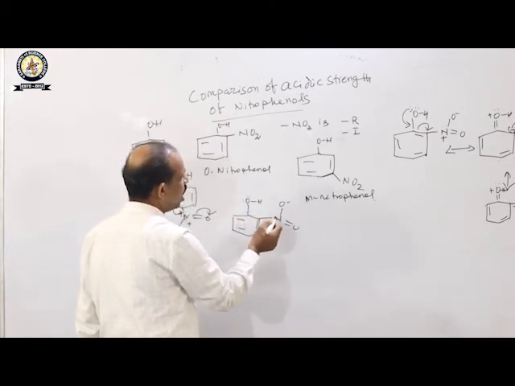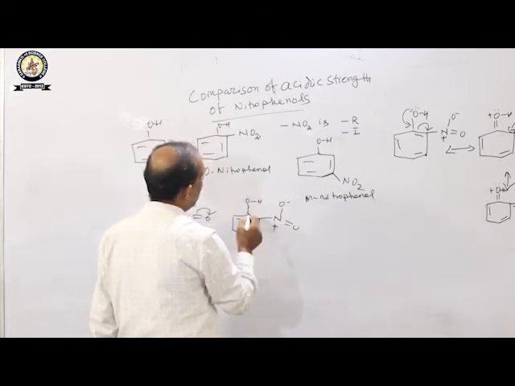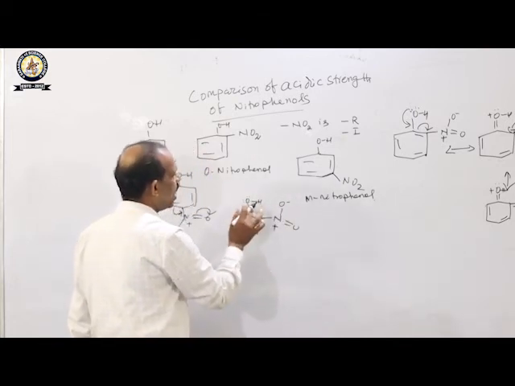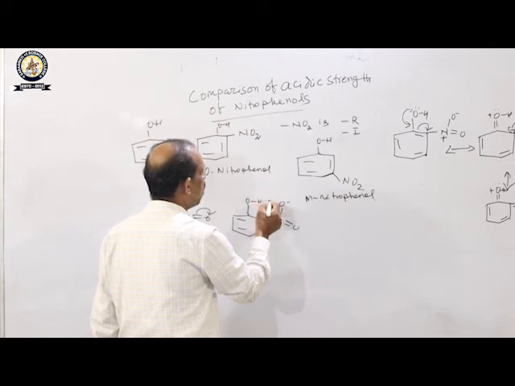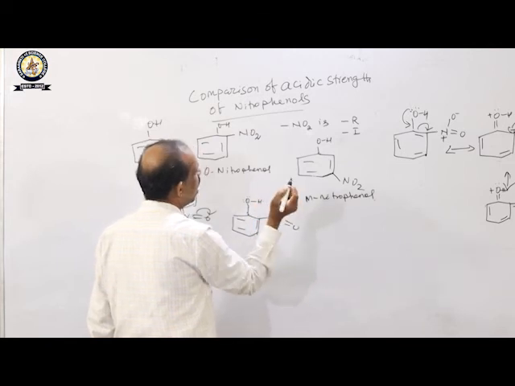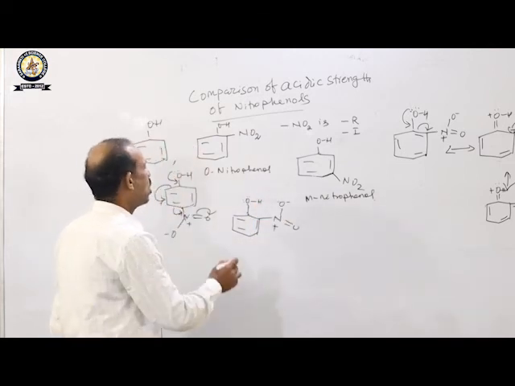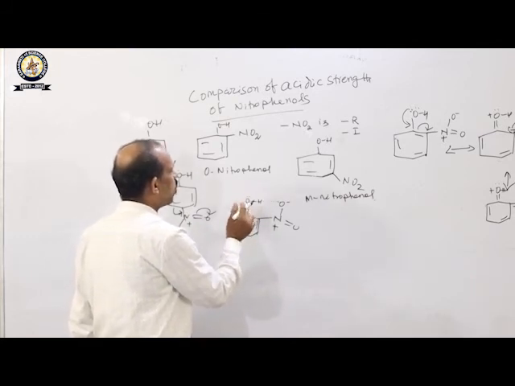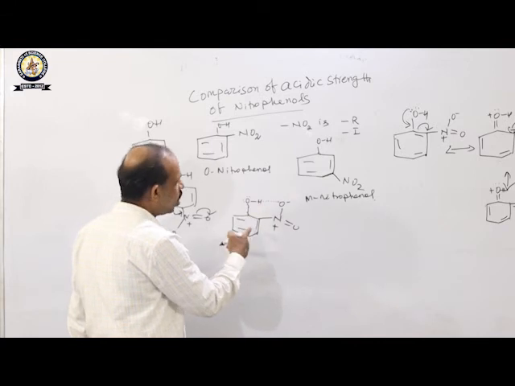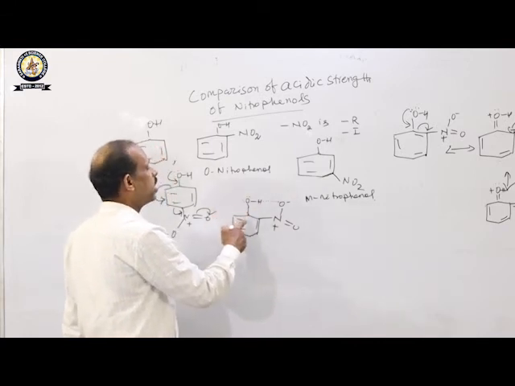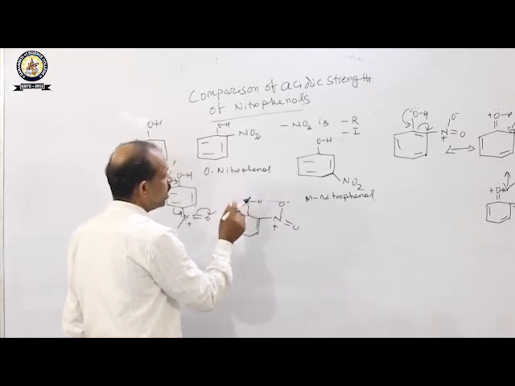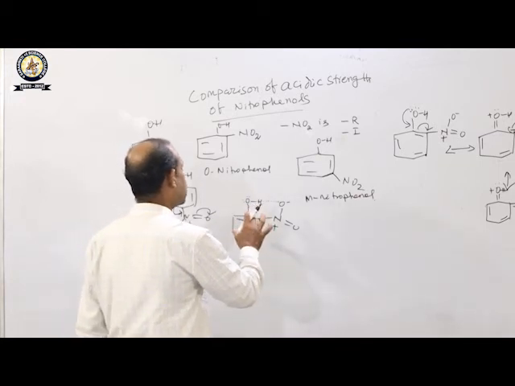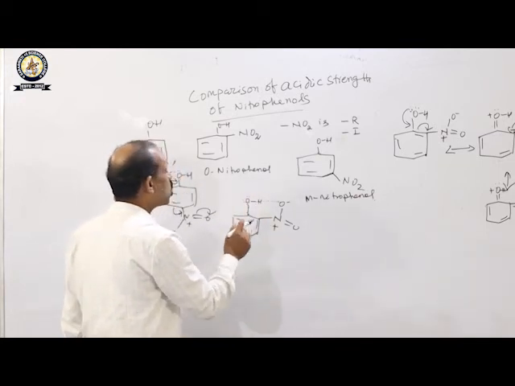At the ortho position, this is your nitrogen, this is your oxygen, and this is your OH group. So there will be hydrogen bonding. In case of orthonitrophenol, hydrogen bonding is possible. Due to the presence of hydrogen bonding, deprotonation will be slower.